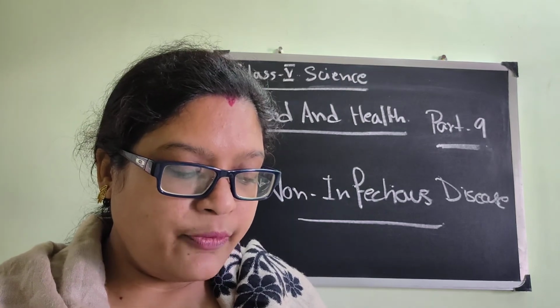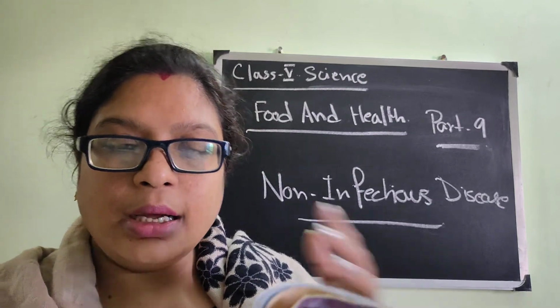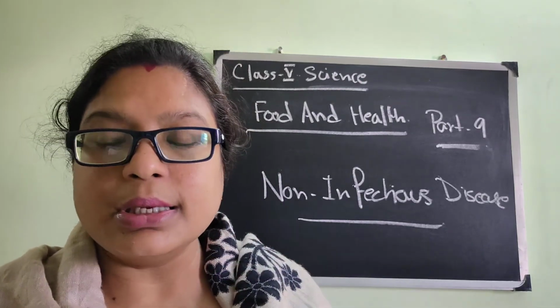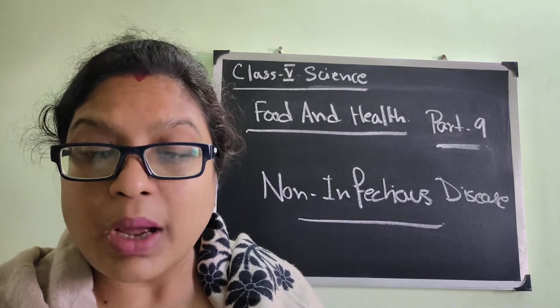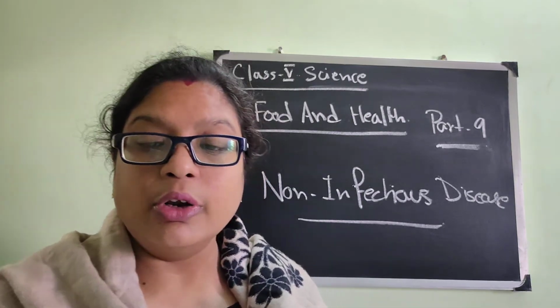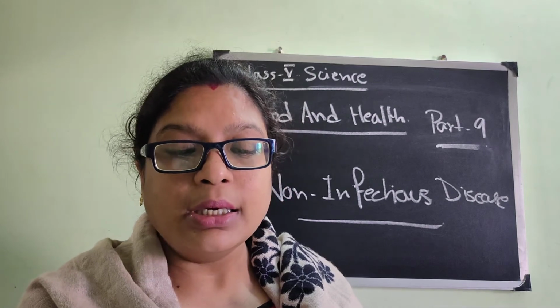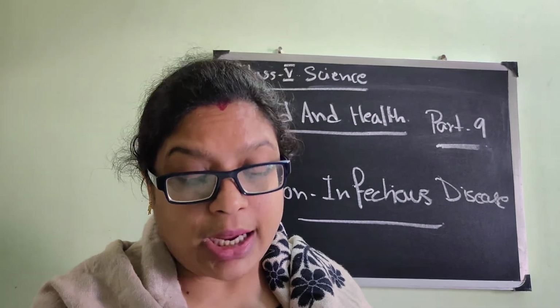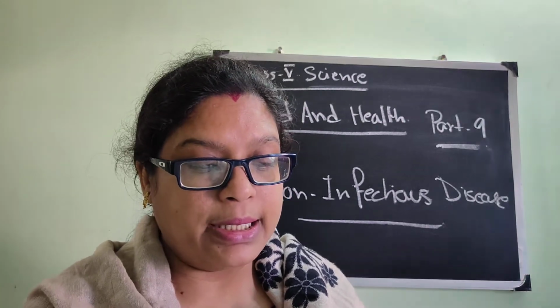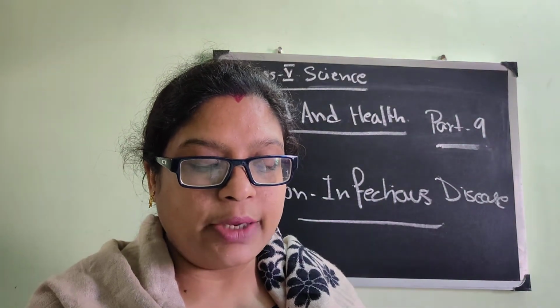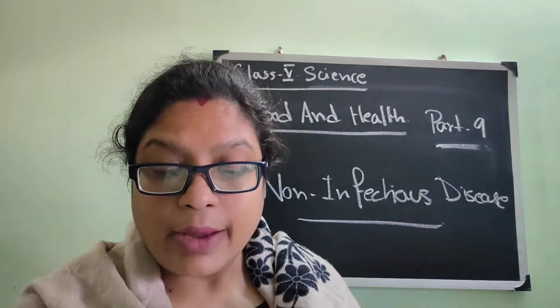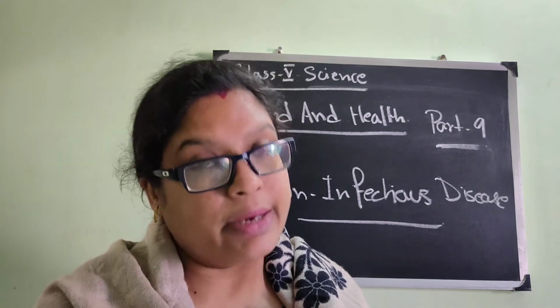You will read the deficiency diseases and the important vitamins and minerals and their deficiency diseases. This part is mainly important for your objective. Like vitamin A, what is the deficiency disease of vitamin A? If I ask you, you have to write night blindness. Or if I ask you what is the deficiency disease of calcium, you have to tell soft bones and weakness.